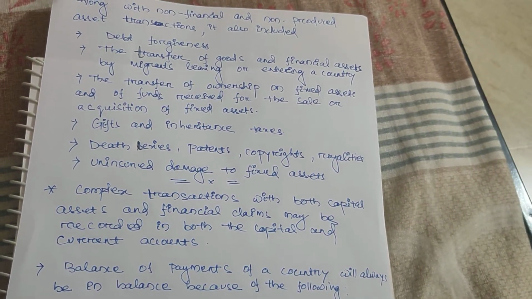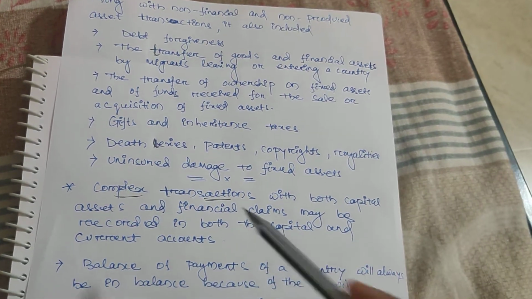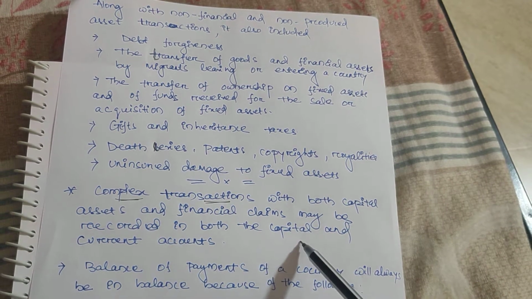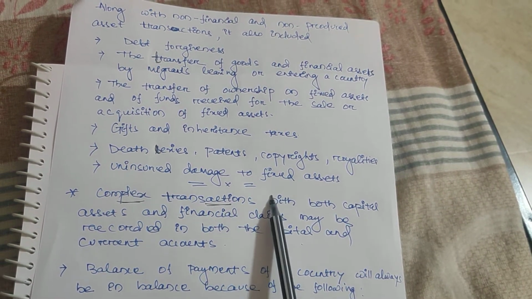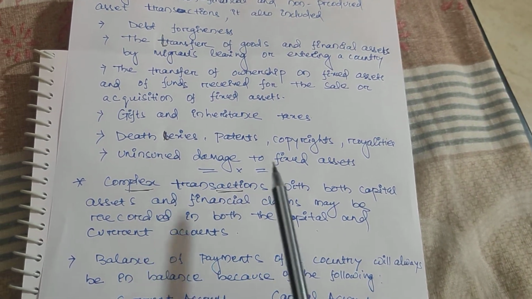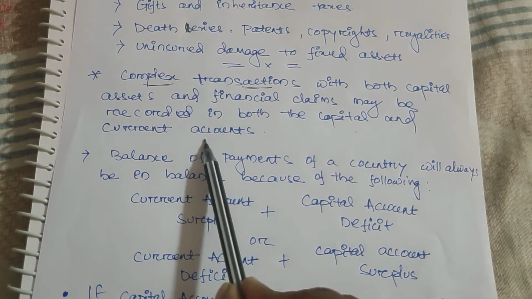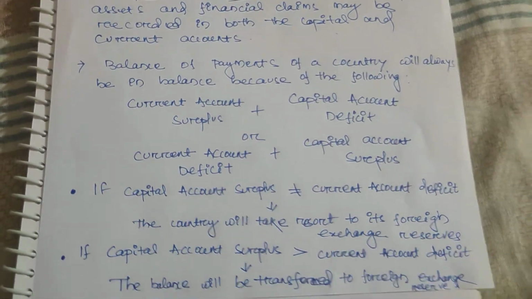And viewers, just remember some complex transactions are there. Complex transactions mean these types of transactions come in both the capital and current account. Remember, some complex transactions with both capital assets and financial claims may be recorded in both the capital and current accounts. Clear?